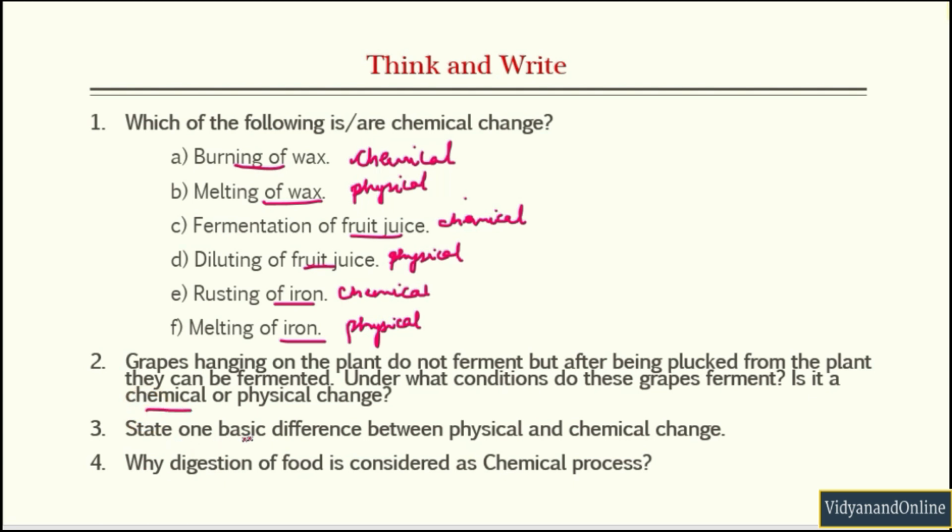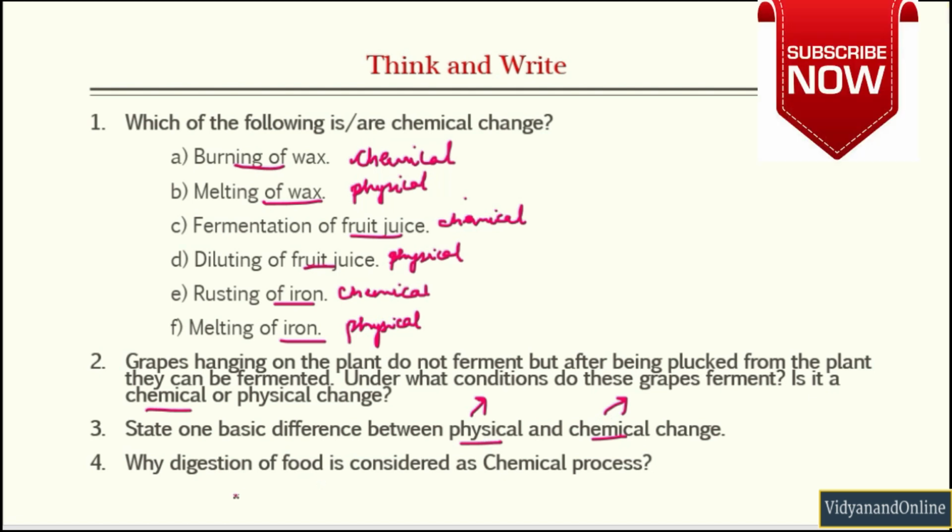Now state one difference, again I told you physical change will be rearrangement of molecules, and therefore no new substance is formed, whereas chemical change is rearrangement of atoms and hence new substance is formed. Now last question, why is digestion of food considered a chemical process? It is considered a chemical process because the macromolecules which we intake are broken down into simpler molecules so that they can be easily absorbed by our body, and that is why digestion of food is a chemical process.